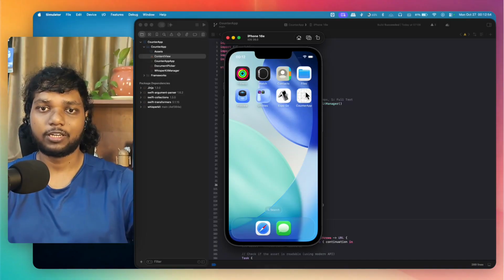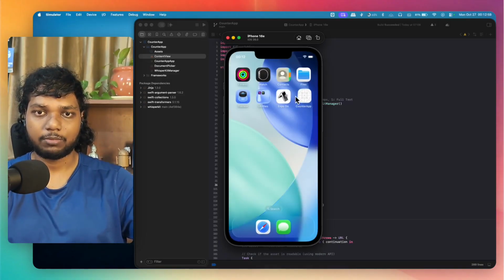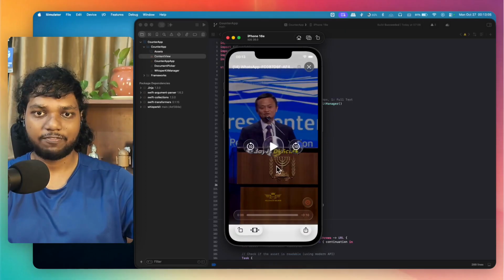So let's do it. So this is the application. But before that, let me show you something. This is the file in which my video is getting saved. So let it open. So this is the file which you can see.